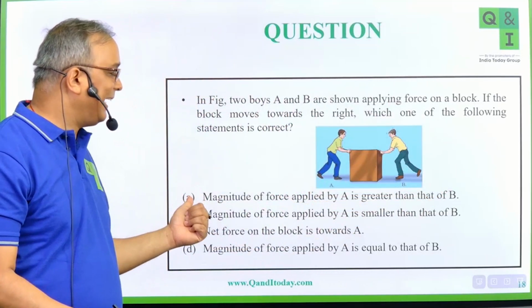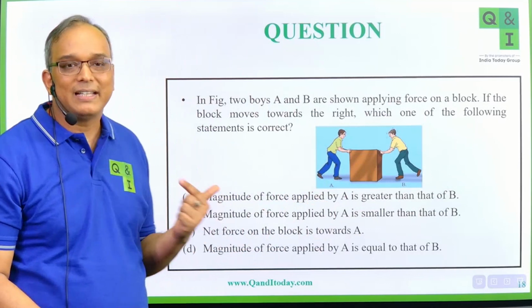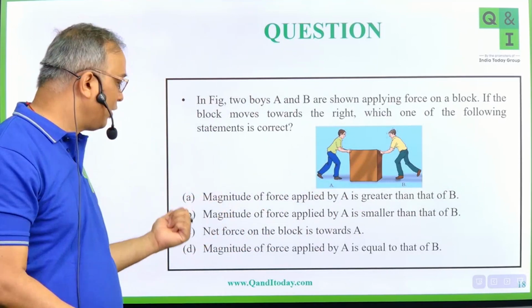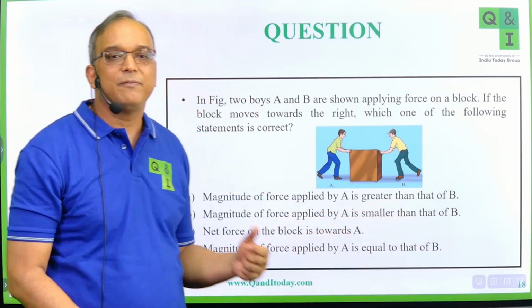So option A is the correct option, right? Option B, someone has answered option B also. That will not be correct. Magnitude of force applied by A is smaller than that of B.